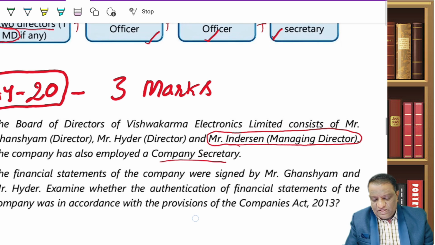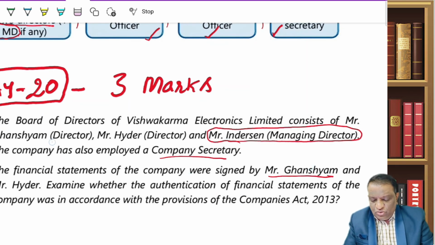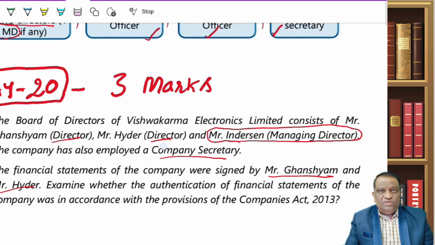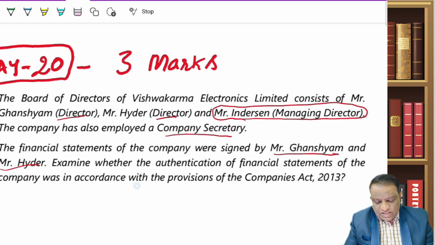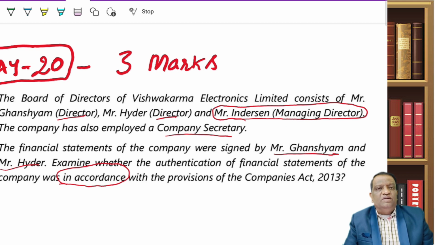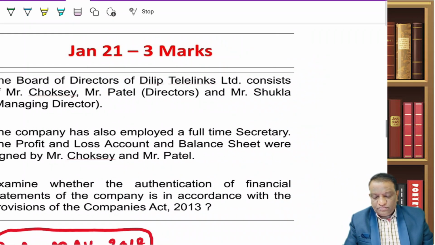Now let us look at the facts. The financial statements of the company were signed by whom? Ghanshyam, who is a director, and Haider, another director. Two directors have signed, but that is not sufficient. Merely two directors signing is not sufficient. It should have been signed by the managing director as well. So, is this in compliance with the Companies Act? The answer is no. It is not in accordance with the Companies Act for the simple reason that it is not signed by the managing director. Now, let us look at another question.